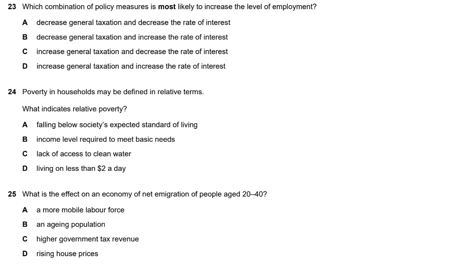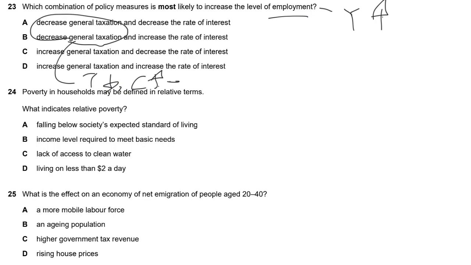For this question, it's about the combination of policy to raise the employment. Now I would say for raising the employment, that means a wide increase. So which one would help the wide increase? I would say decrease in tax. When T drops, C would increase, right? So this is one of them. Another one is the decrease in the interest rate. When R drops, the I would increase. So the answer would go to A, for sure. Decrease in tax and decrease in the interest rate.